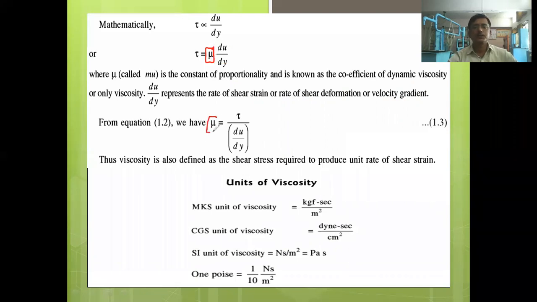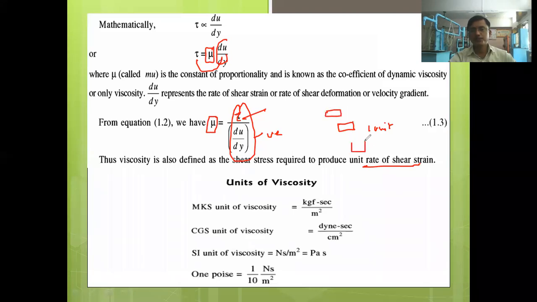What will be the units of this dynamic viscosity or coefficient of viscosity? If you take du by dy on this side, we get the expression tau divided by the velocity gradient. So we can define viscosity as the ratio of shear stress required to produce the unit rate of shear strain. To produce one unit of shear strain, how much stress do we have to apply? Okay, to create one unit of deformation.